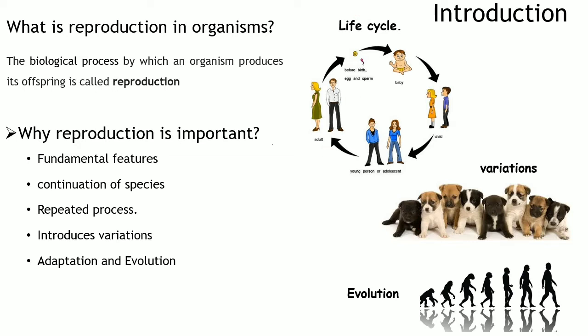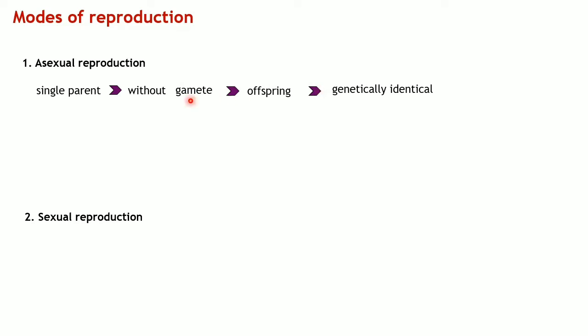Modes of reproduction. Generally, in all organisms, you have two modes of reproduction. One is asexual reproduction and the other is sexual reproduction. Let's talk about asexual reproduction. Asexual means it is from a single parent without any gamete involvement. Without any gametes, you get an offspring or young one, and that will look identically similar to its parent.